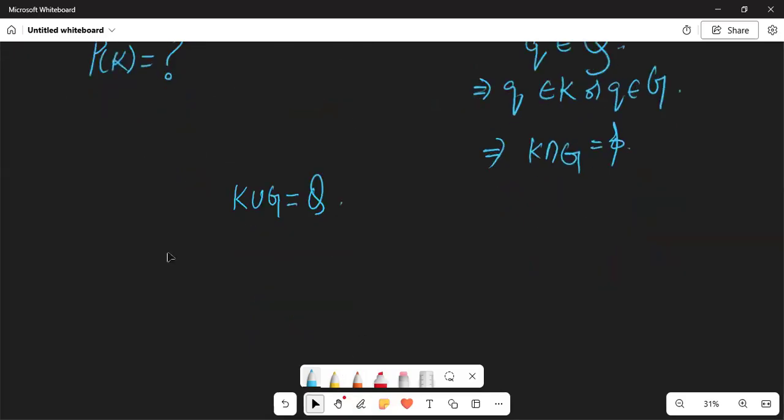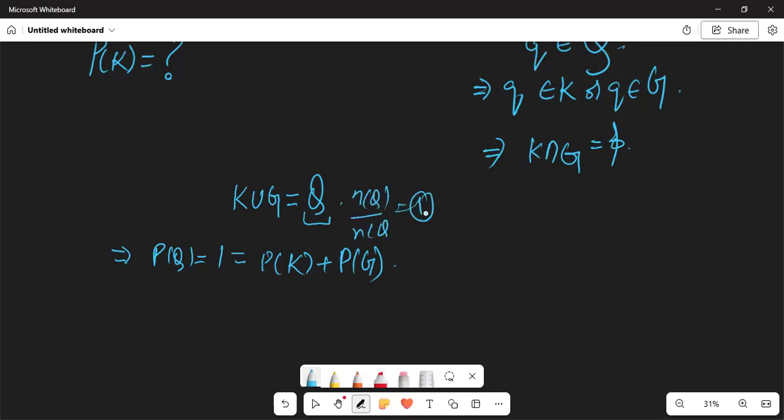So this means the probability of Q, which is actually 1, is probability of K plus probability of G. Because this is the entire set Q, and this is going to be nothing but number of Q upon Q equals to 1.